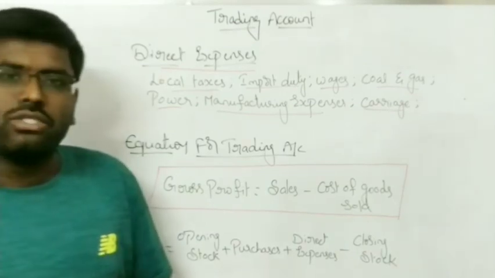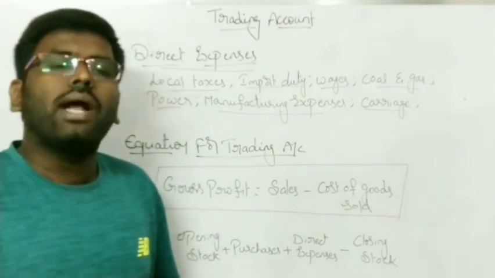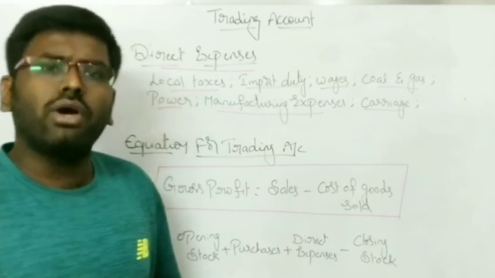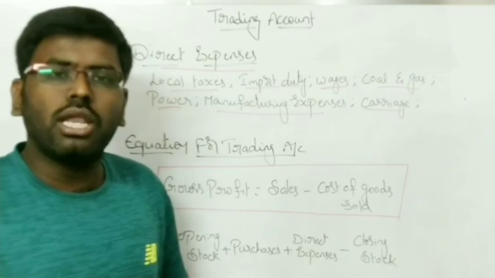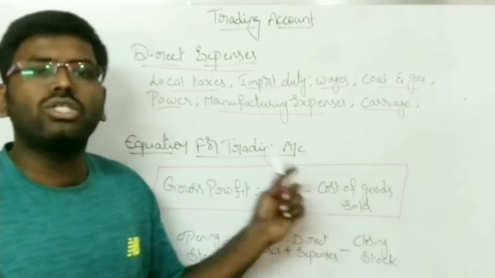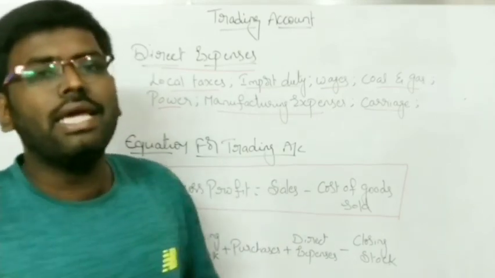That means opening stock, the stock which remains unsold at the beginning of the year, plus whatever purchases you have, add those purchases to the opening stock. To this total amount, add all the direct expenses. From this total amount, if you deduct the closing stock, that will give you the value of the cost of goods sold. So this is all about the trading account.